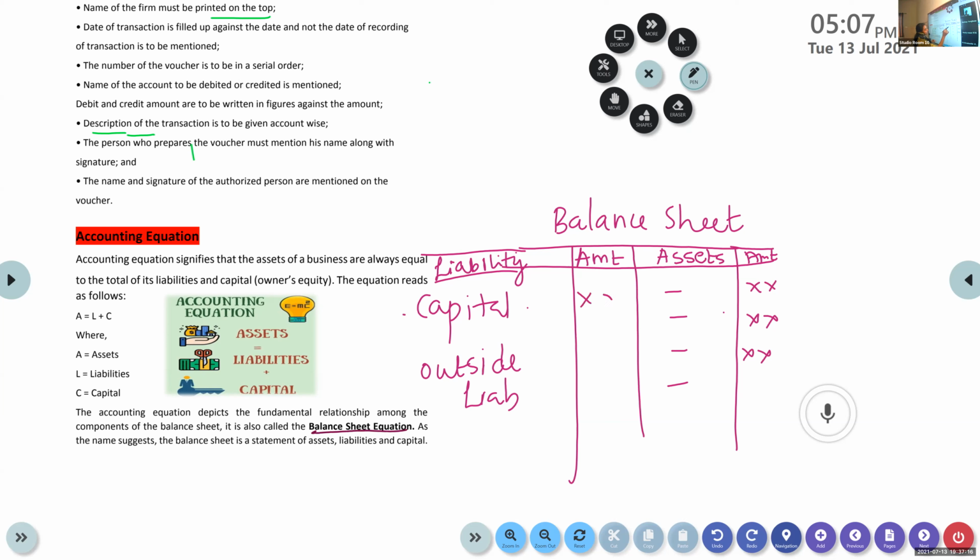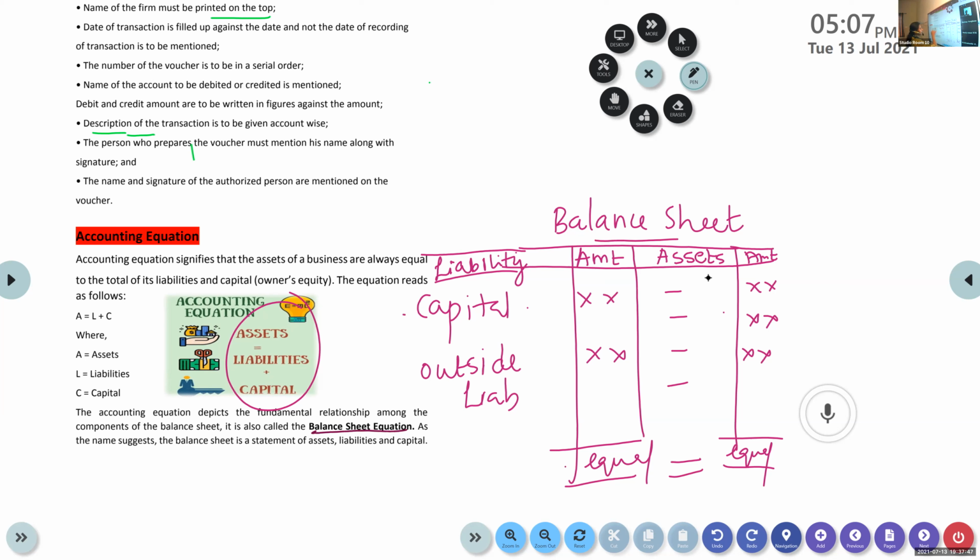Assets, we write on the right hand side, with the amounts here. When you calculate the total, both sides should be equal. This liability amount is equal to this amount. So the items in the accounting equation, asset is equal to liability plus capital, are the main items in the balance sheet.